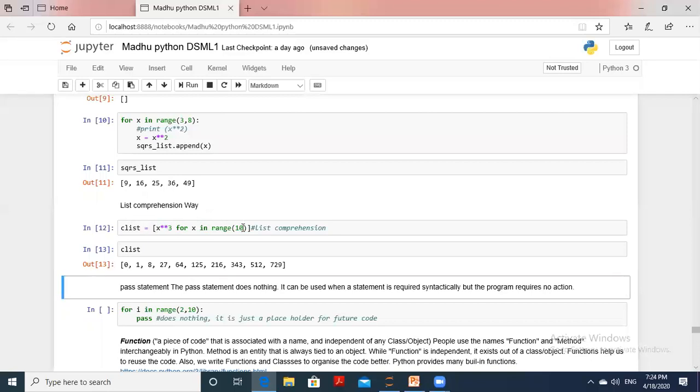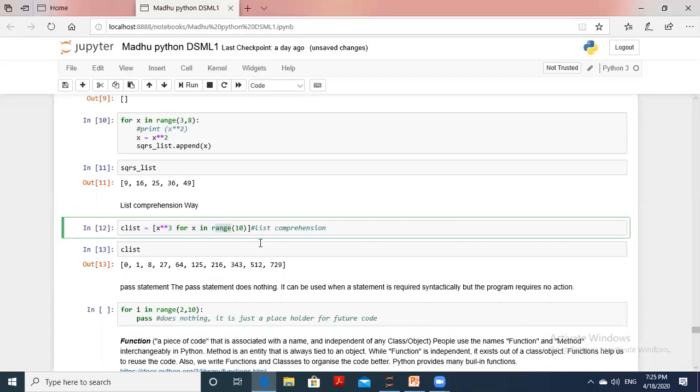So what do we get here? Starting with x equal to 0, that means 0 cube. x equal to 1, 1 cube, 1. Next x equal to 2, 2 cube, sorry, 8. x equal to 3, 3 cube, you will get 27. Like that, you get the comprehension. A list comprehension is always an expression followed by a loop.